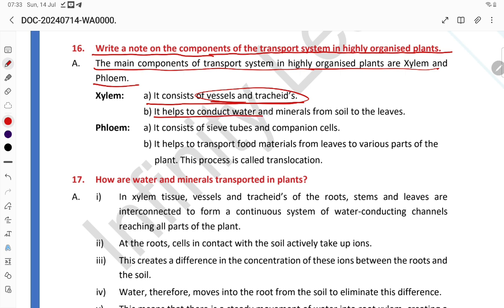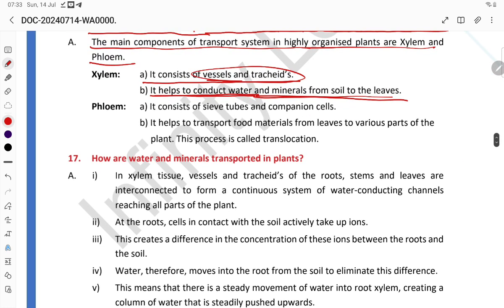It helps to conduct water and minerals from the soil to the leaves. So this is conducting the water, students.